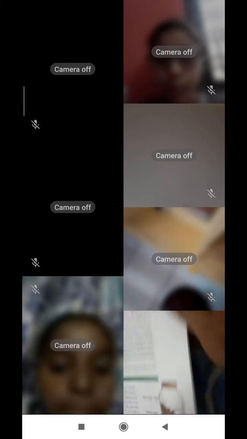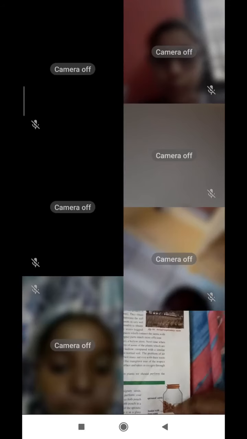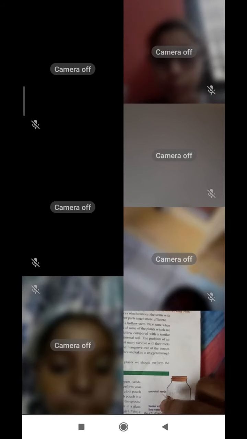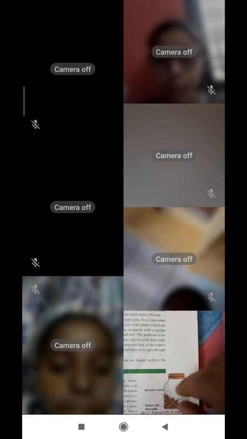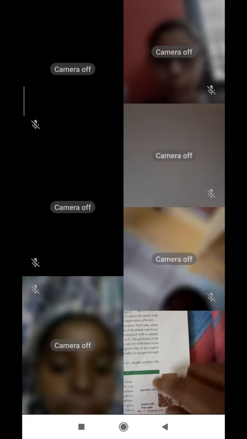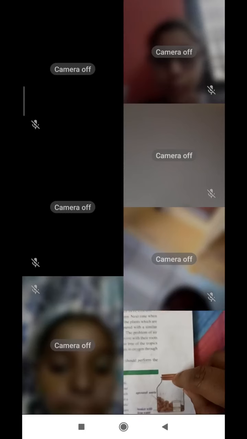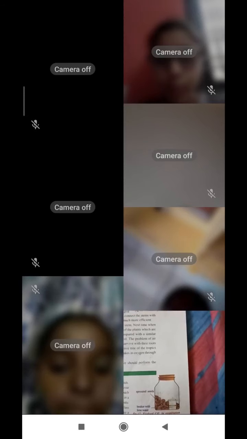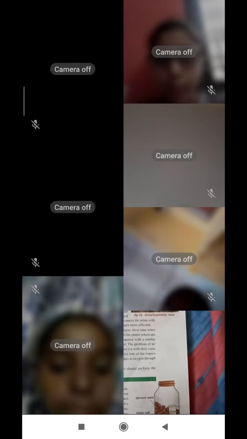And this experiment also I think you remembered. Due to this we can observe these sprouted seeds releasing carbon dioxide. We are closing this with a cork, and inside we have sprouted seeds, Bengal gram.